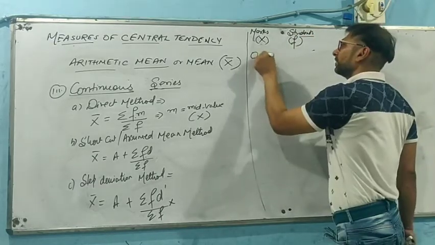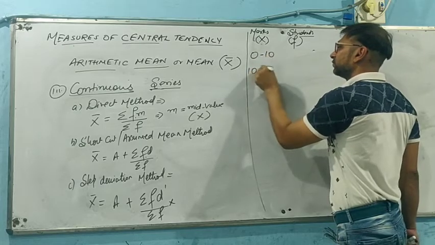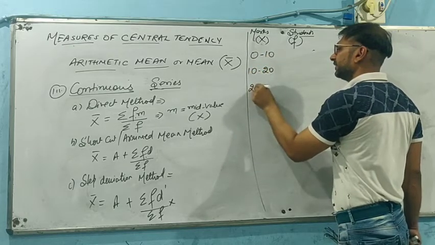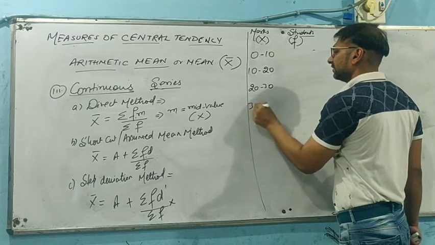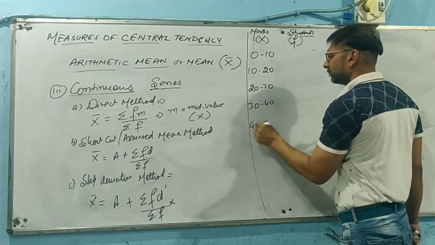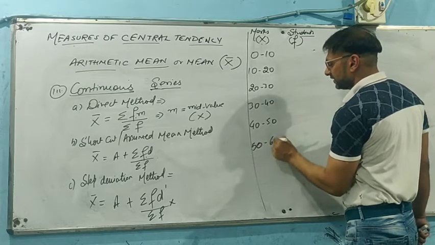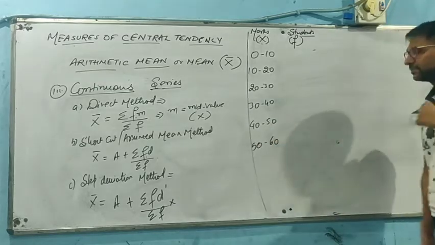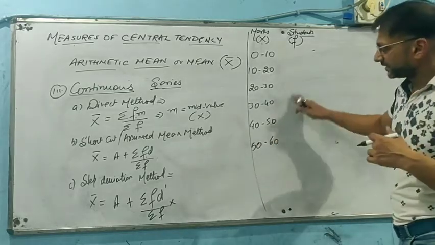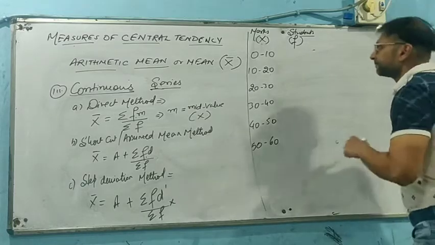So, we are going to produce the range, say 0 to 10, 10 to 20, 20 to 30, 30 to 40, 40 to 50, and say 50 to 60. If we are seeing that the students are getting marks from the subject that is having the highest total of 60.